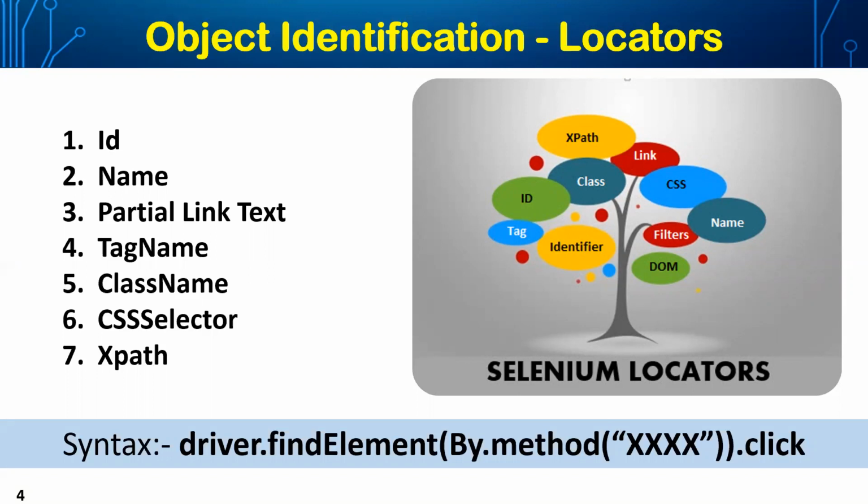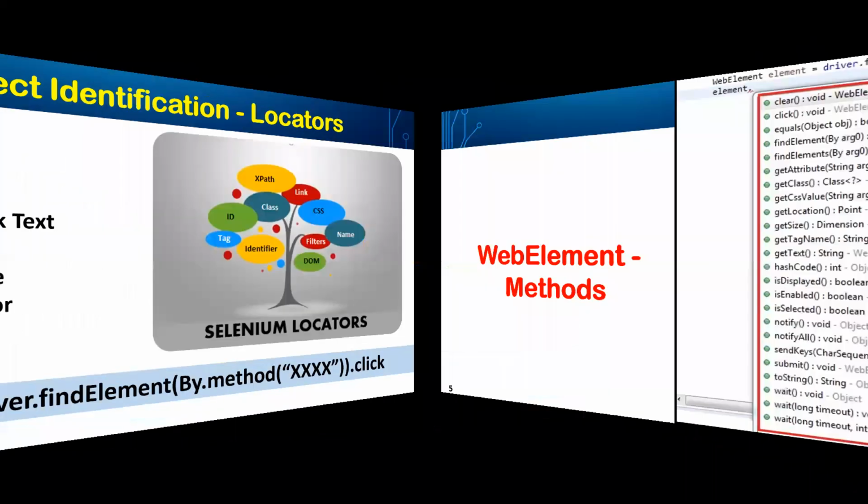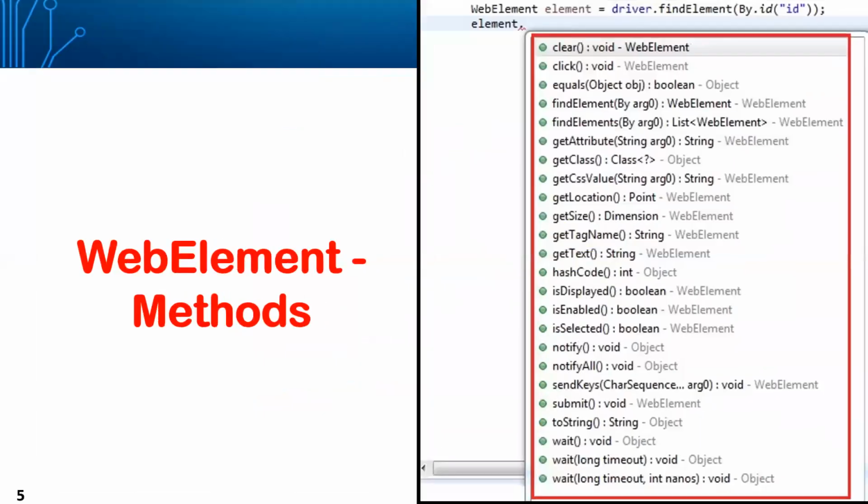Now I will leave it here. You work on this with some examples, and anytime you find a doubt, you write to me. We will respond as quickly as possible. So let's go on to the next topic, that is web element methods.